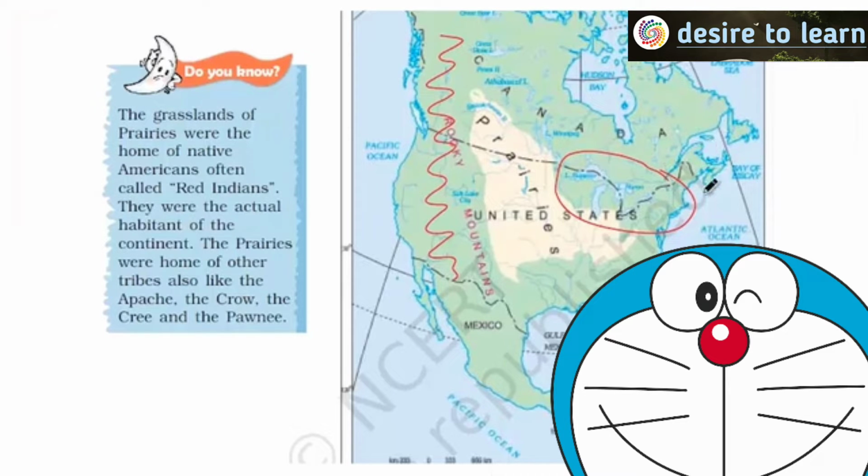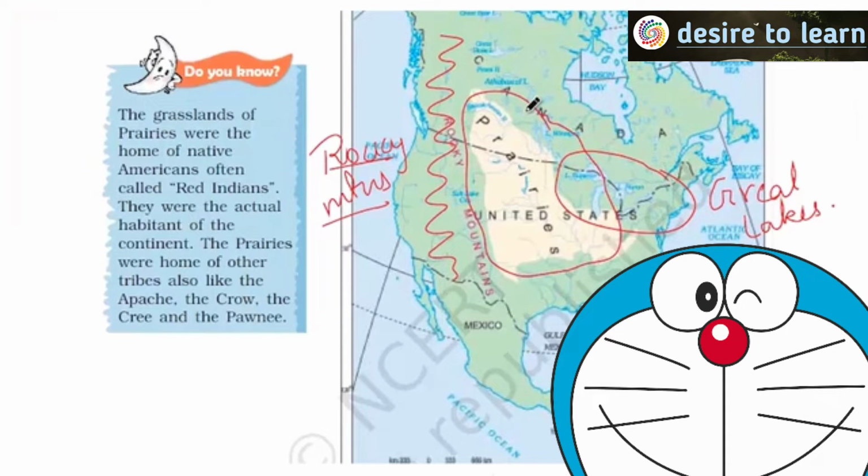These 5 lakes are called Great Lakes, and you have Rocky Mountains present on the other side, right? Between these you have prairies. Can you see? And here you have Saskatchewan River in Canada and Mississippi is present here.